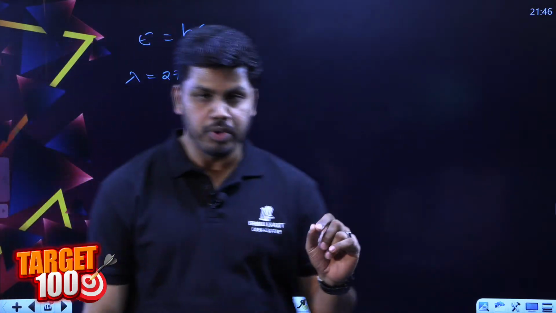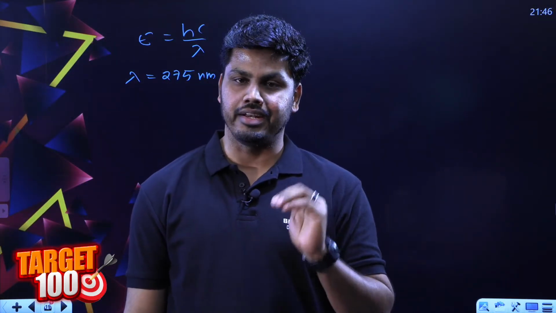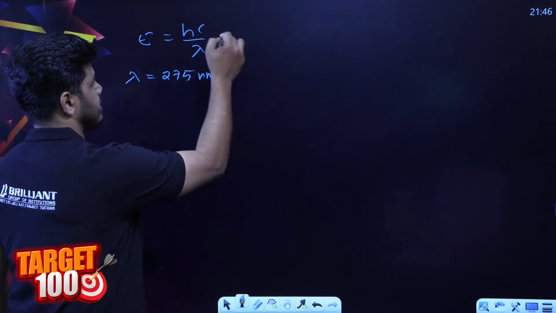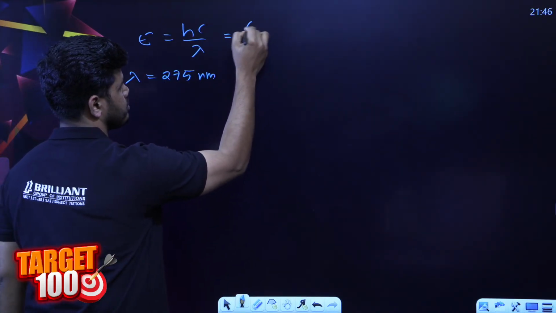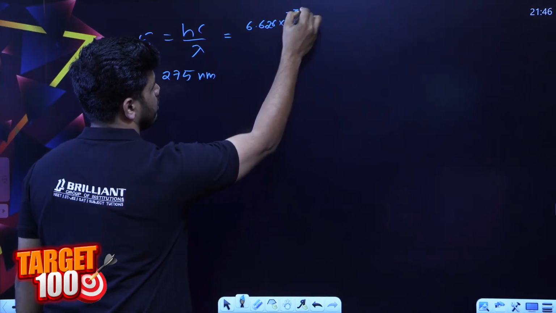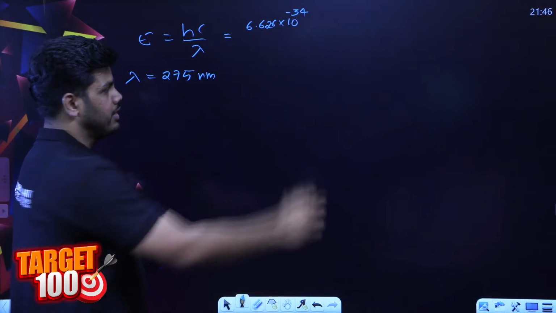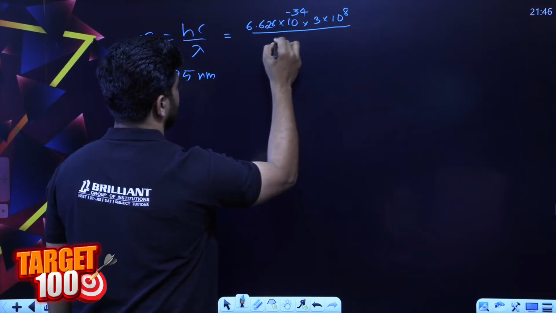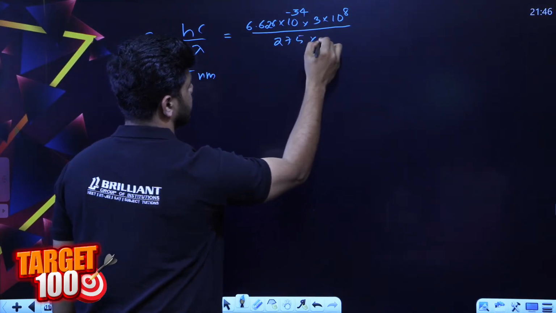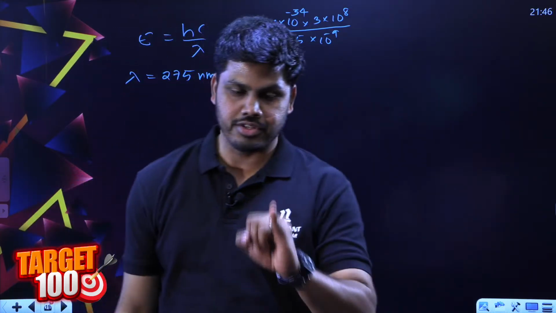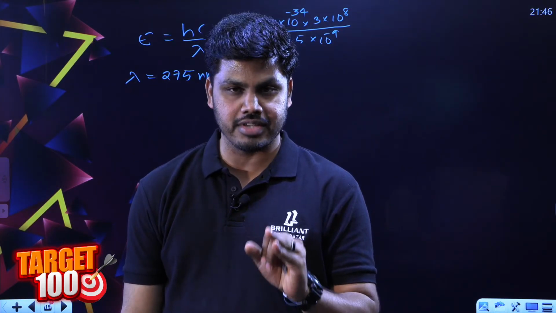Hope you remember how we can calculate energy in electron volt from this equation. h is 6.626 into 10 raised to minus 34, the Planck's constant. c is 3 into 10 raised to 8, divided by lambda, 275 into 10 raised to minus 9, because we have to use all values in SI units.